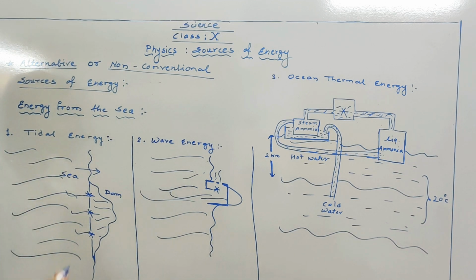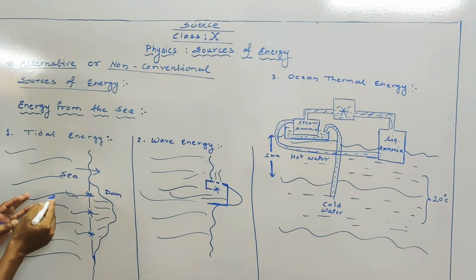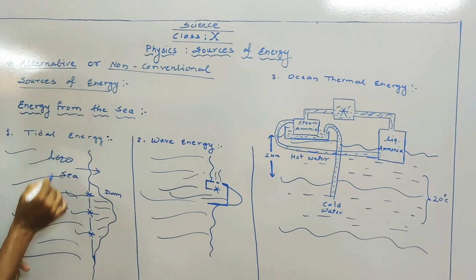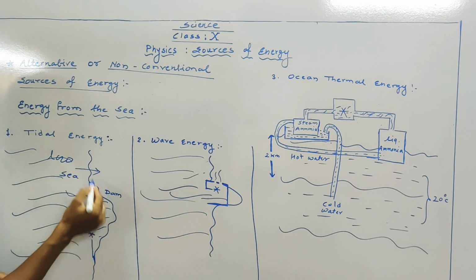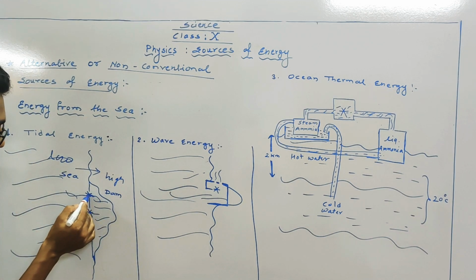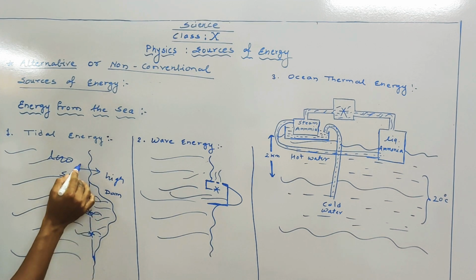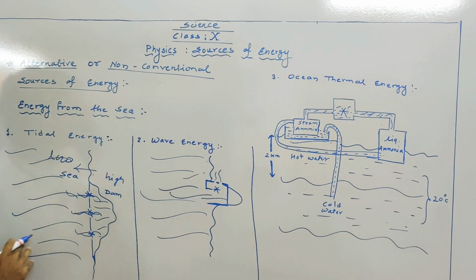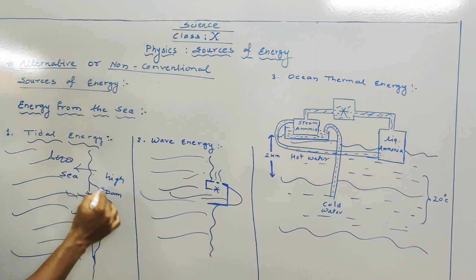And at the time of new moon, now here are the low tides. So because of these low tides, the dam has the high pressure now. Now the dam water will be higher and the sea water will have gone down. At that time the water starts moving from dam to the sea in this direction. High pressure to low pressure. Again the turbine starts rotating and again your generator produces electricity. This is the way how we can derive the energy from high tides and low tides, by constructing dams on this particular narrow opening. Are you getting me?